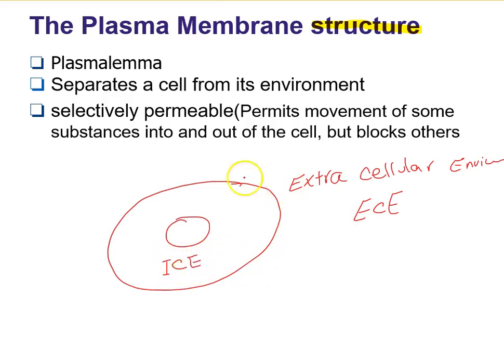So the plasma membrane simply separates the inside of the cell from the outside of the cell, and it is also selectively permeable.